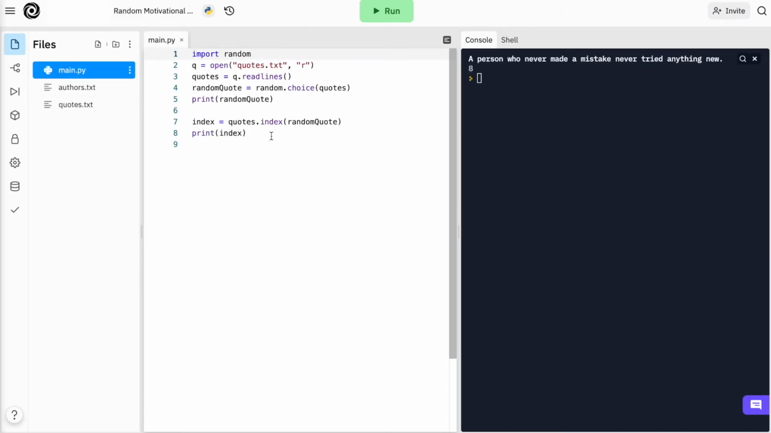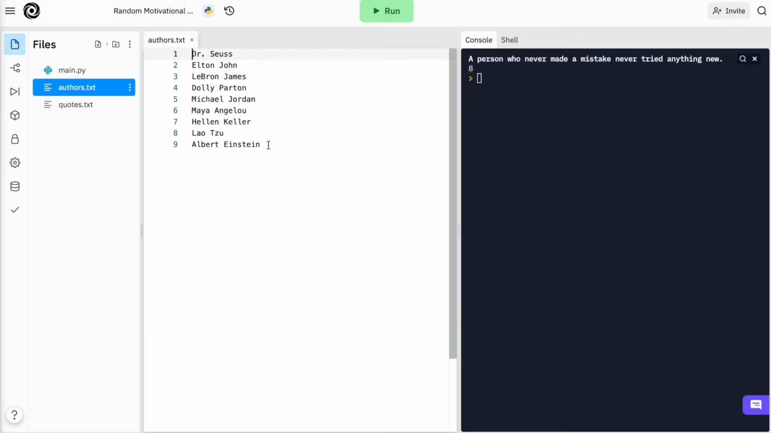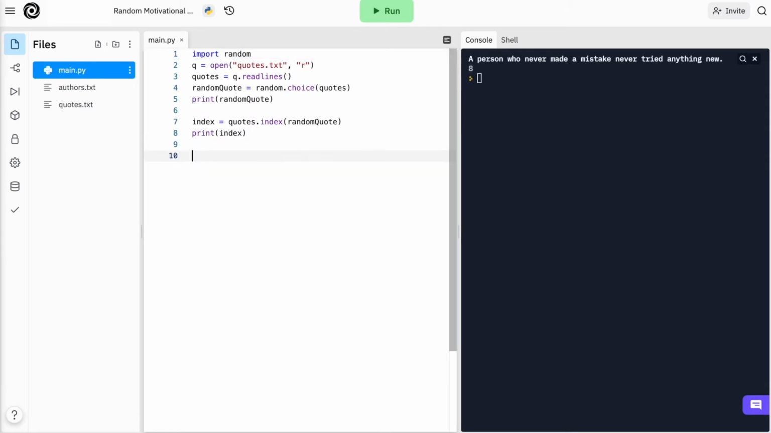So now that we have that, we just have to print the item that's in the authors file at the 9th position. So we also are going to open up our authors file, authors.txt, and this is also going to be a read-only file. Then we're going to say authors is equal to a.readlines, and then I'll choose a corresponding author. So I'll just say author is equal to authors at the same index as the quote. So let's go ahead and print out our author.